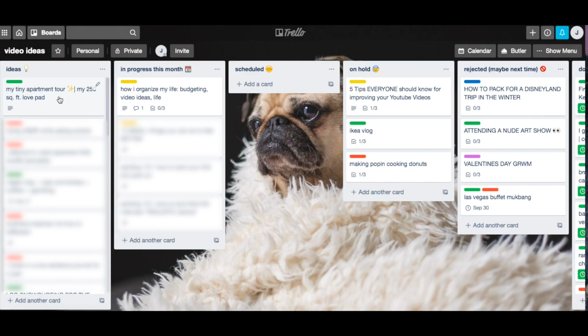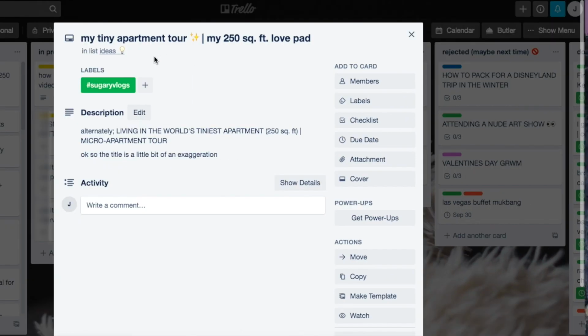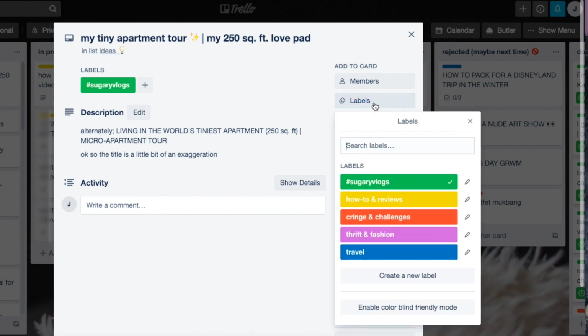So let me just click on this one. I was planning to do a tiny apartment tour, my 250 square foot love pad. Still haven't gotten to that yet. I've been too lazy to decorate my place. But yes, I live in a tiny apartment. So labels, I have it labeled under Sugary Vlogs. So this section right here, these are all of my playlists that I have on YouTube. So I just kind of categorize each idea into the potential playlist it would fall under.